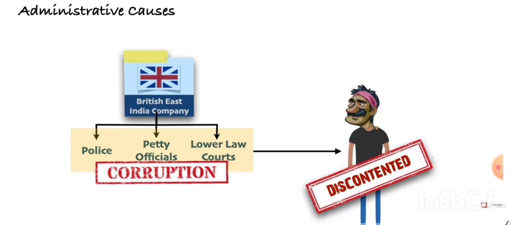Now, administrative causes. Administrative होता है control करना, right? So what happened exactly was कि all the police, officials, and law and order, everything was under British. Slowly and steadily, they created a web that everybody got connected. The police were corrupt, officials were corrupt, and law, in fact, was corrupt. So, a poor man or middle class man in our country was very discontented, means not very happy with British Raj.